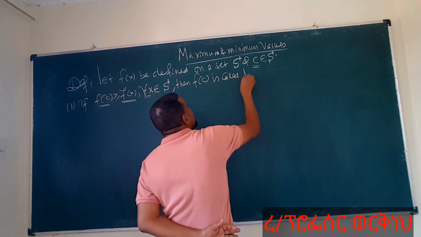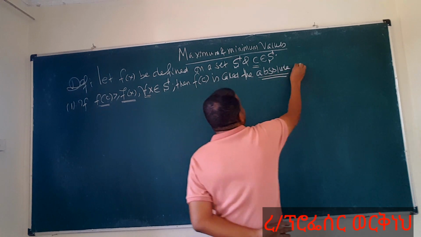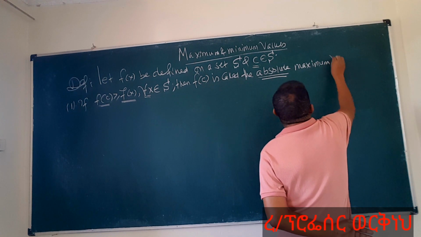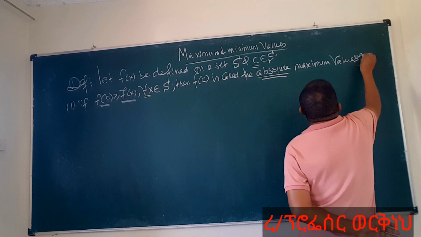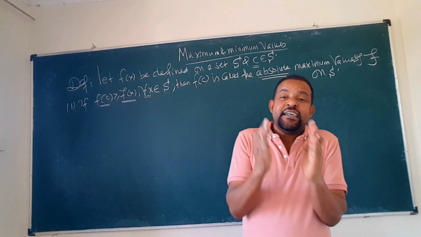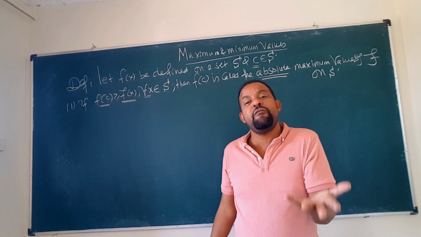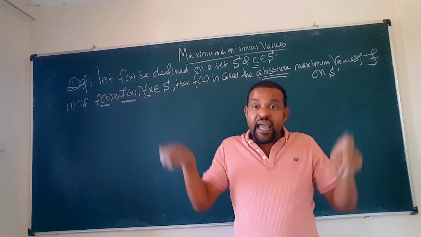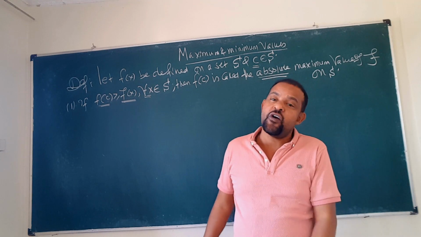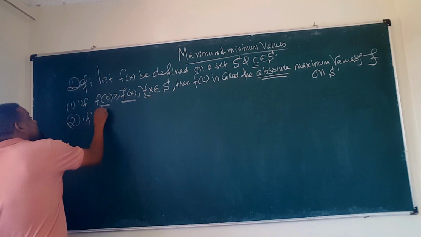It's called the absolute maximum. The absolute maximum value of f on S. So if f of c is greater than or equal to f of x for all x coming from S, then f of c is the absolute maximum value of the given function f of x on the interval S. Secondly, look, if this f of c is